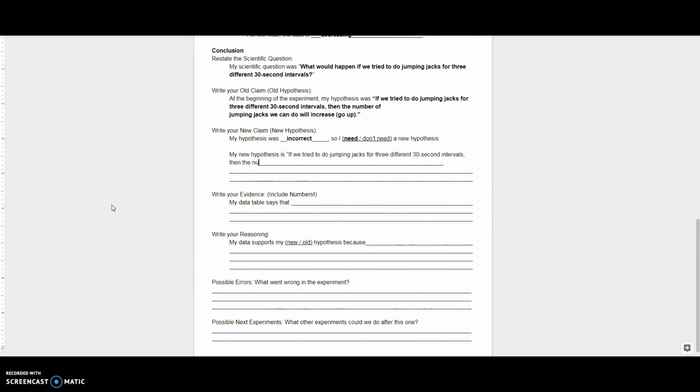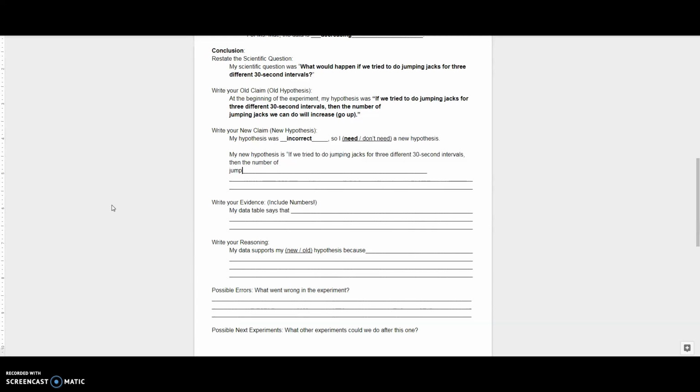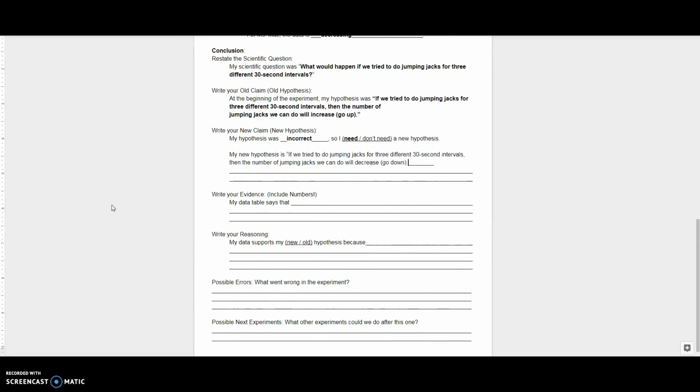Then the number of jumping jacks we can do will, and then I'm going to say decrease, because that's what the data shows. So my new hypothesis needs to show the data that I collected.